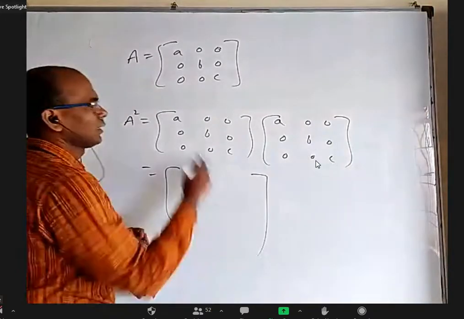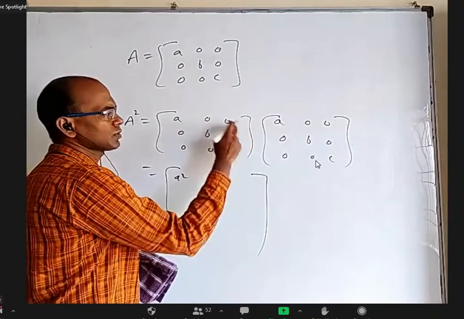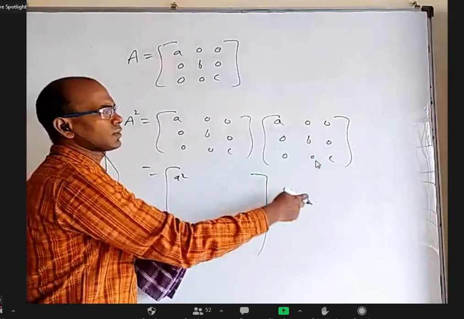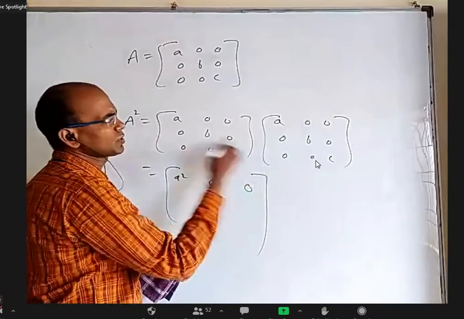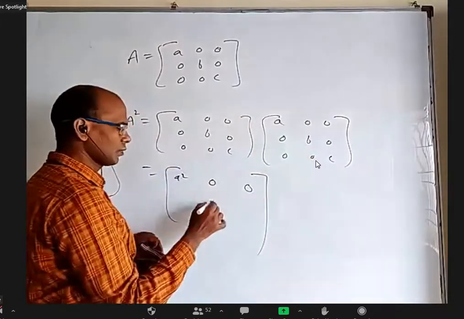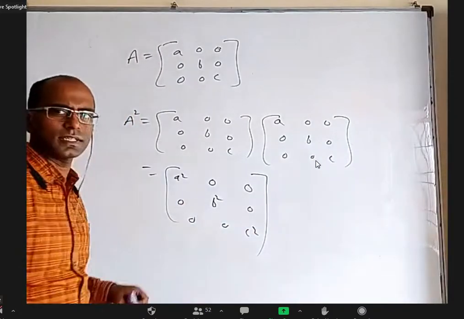You're right. When I take first row into first column, I'll get A square. A into A, this into this is 0, this into 0. First row into second column 0, first row into third column is 0. So 0 here, 0 here. This into this 0, this into this 0, this into second row will be B square. Similarly, C square. I think we can very easily see that, right?